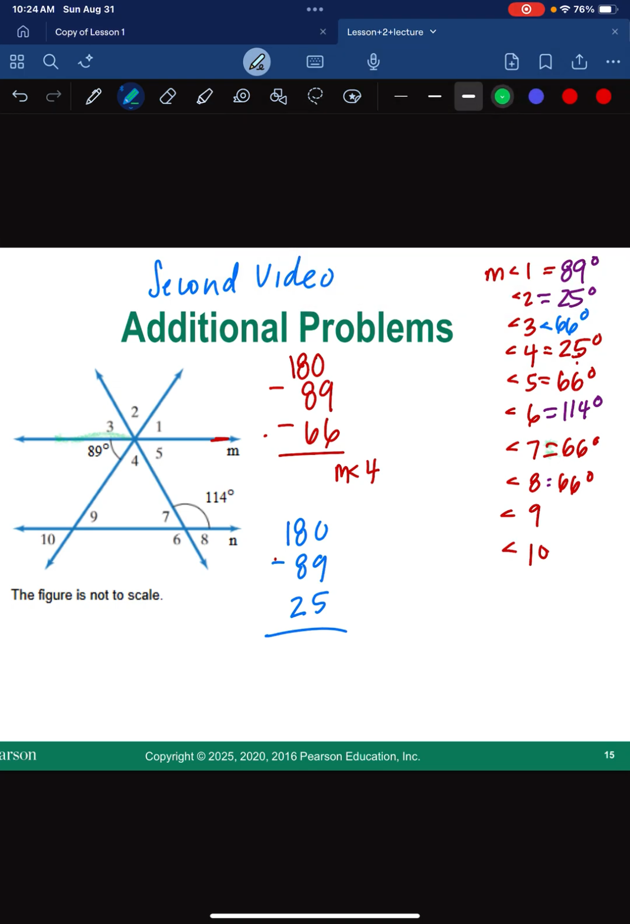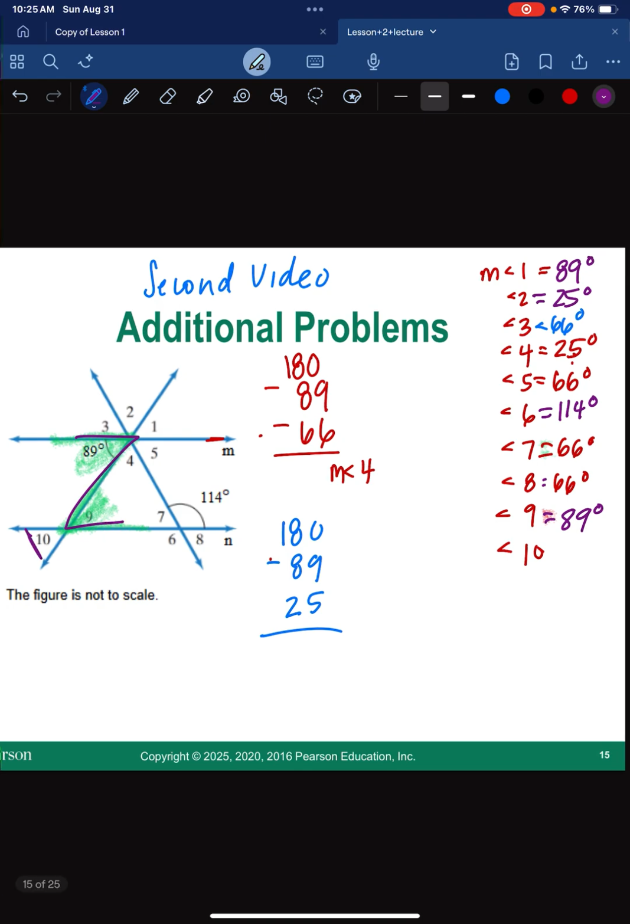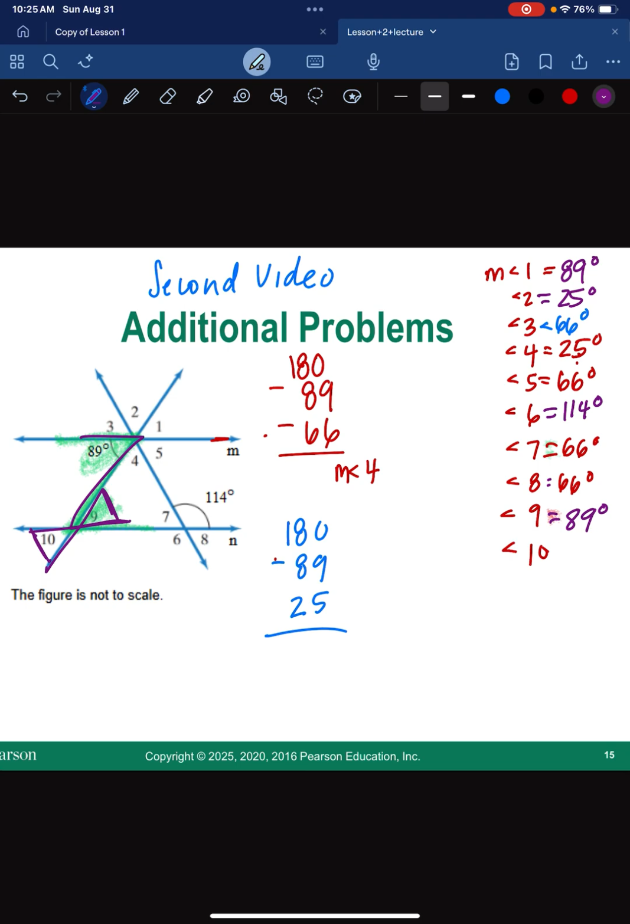Okay, so remember, I have something called alternate interior angles. So this angle right here and this angle right here are equal. They're alternate interior, which means they're on the interior side of the parallel lines, and alternate means they're on opposite sides of the transversal. So that means that 89 and 9 are equal. Because that's how it showed. And then also remember that 9 and 10 form vertical angles. They make a bow tie. So those are also equal.